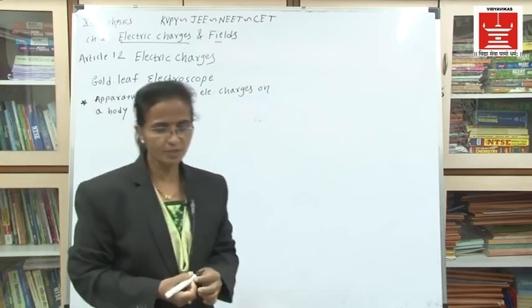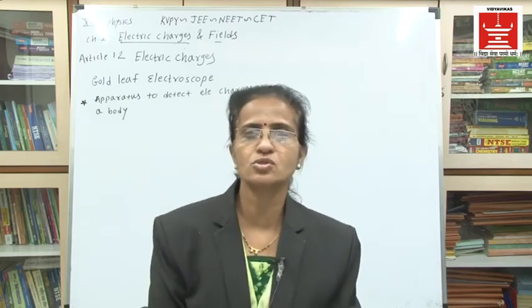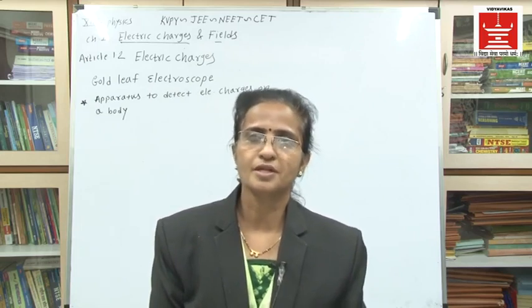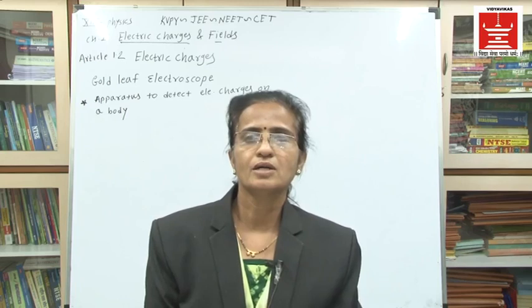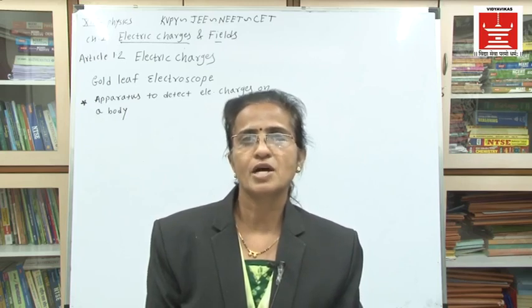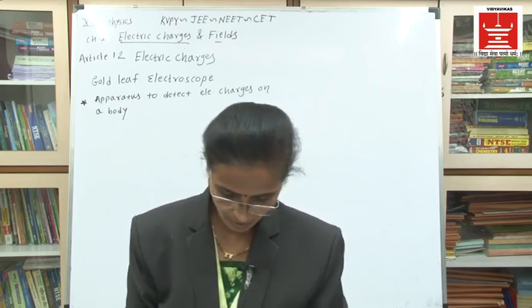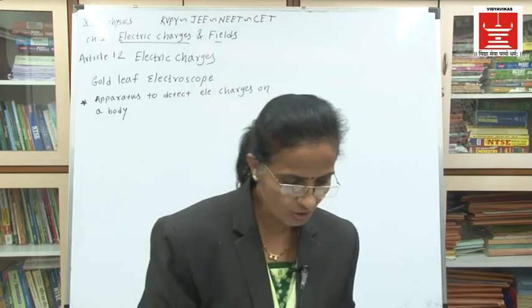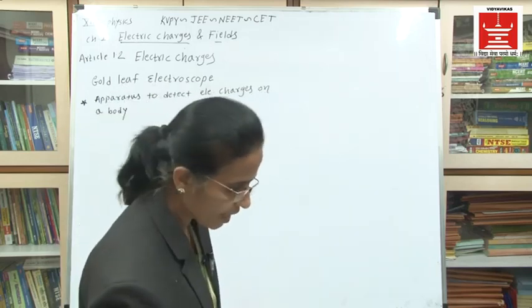As its name implies, it is a gold leaf electroscope. Thin gold leaves are used in this apparatus and it is used to find the number of charges present on a body. Now, I will draw the diagram to show the construction of this gold leaf electroscope. We will draw the diagram for this.